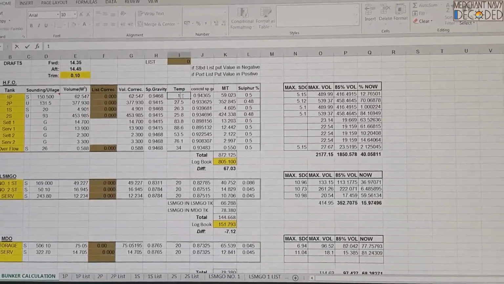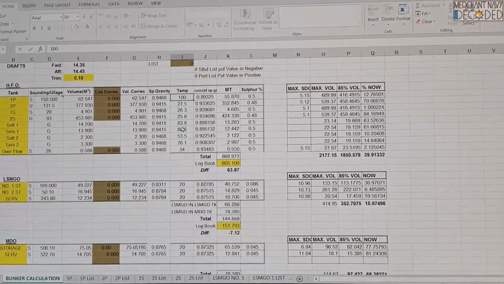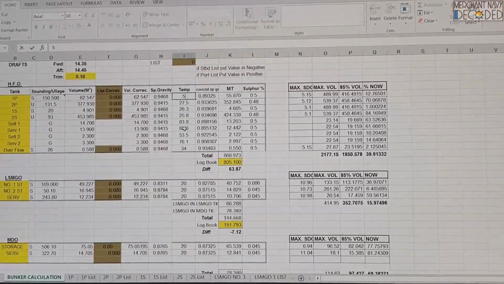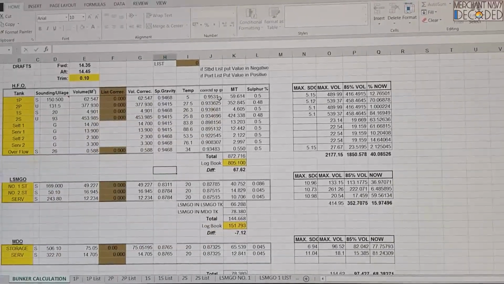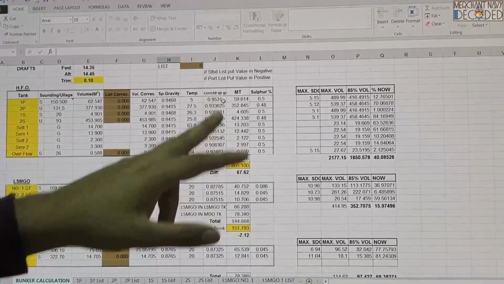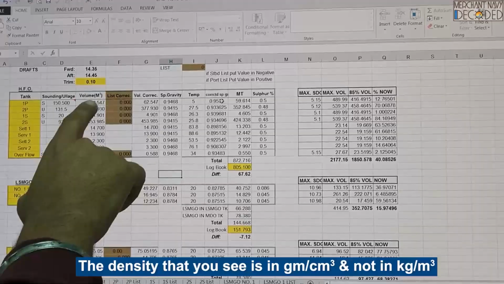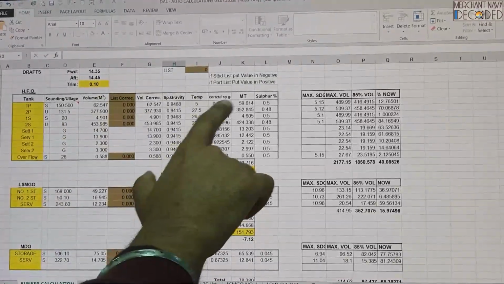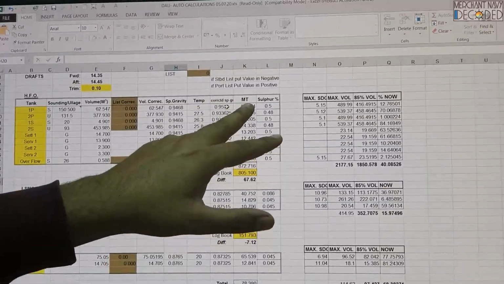I'll make it 100 degrees, very hot. The density is going to be 0.893. If I make it less, say 5 degrees, the density is going to increase to 0.9531. So this is the density of the fuel which we have measured, and this is the volume. When we multiply both of these, we get the exact metric tons over here. So this is the mass of fuel that we have.